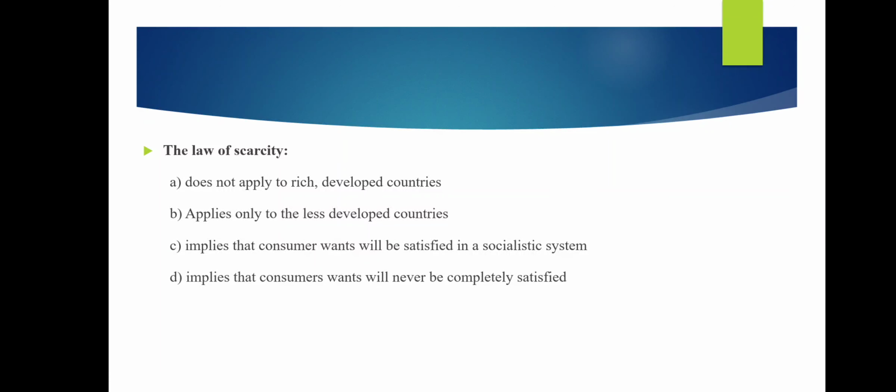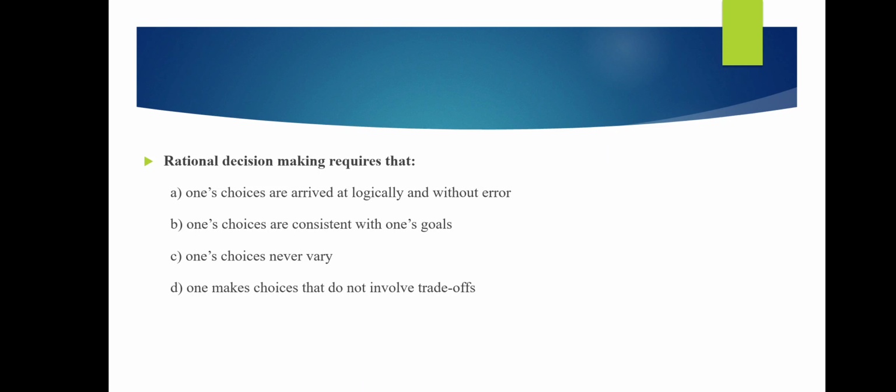The law of scarcity implies that consumer wants will never be completely satisfied. D is the right answer. Rational thinking, rational decision making means what? One's choices are consistent with one's goals.